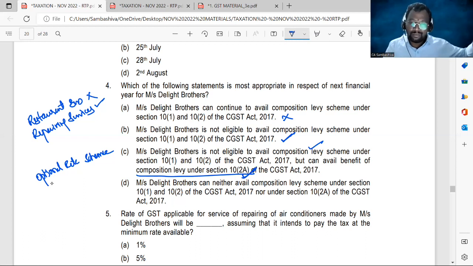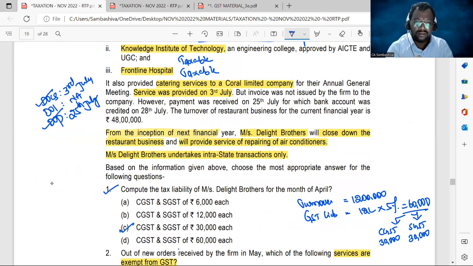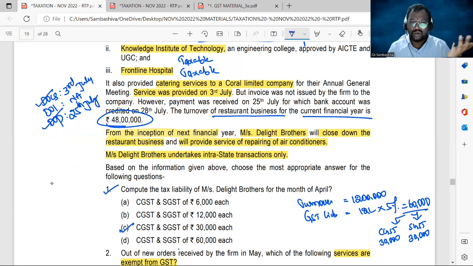See, point number B, appropriate. They said they cannot avail composition scheme, but it was silent about optional rate scheme. In option C, they said they cannot avail composition scheme, but they can avail optional rate scheme, as they are exclusive service providers and their aggregate turnover during the financial year is less than 50 lakhs. Yes or no? It was already mentioned in the question about the turnover. The restaurant business turnover of the current financial year is 48 lakhs. So for the next financial year, this will become the preceding financial year. In the preceding financial year, the turnover is only 48 lakhs, means less than 50 lakhs, means in the current financial year, they can adopt optional rate scheme. Okay, ma'am.